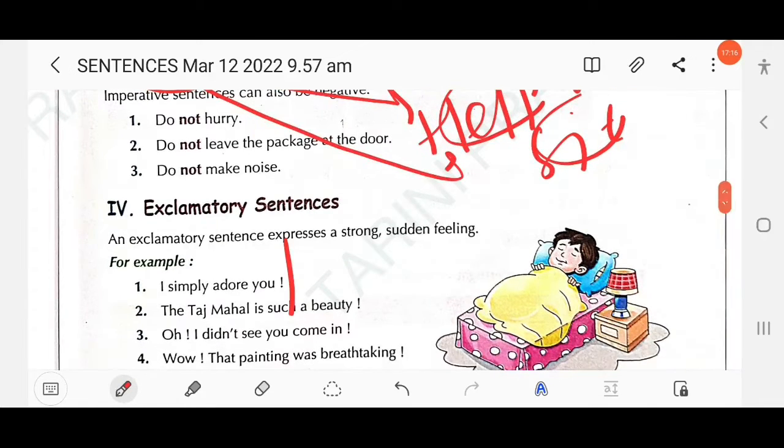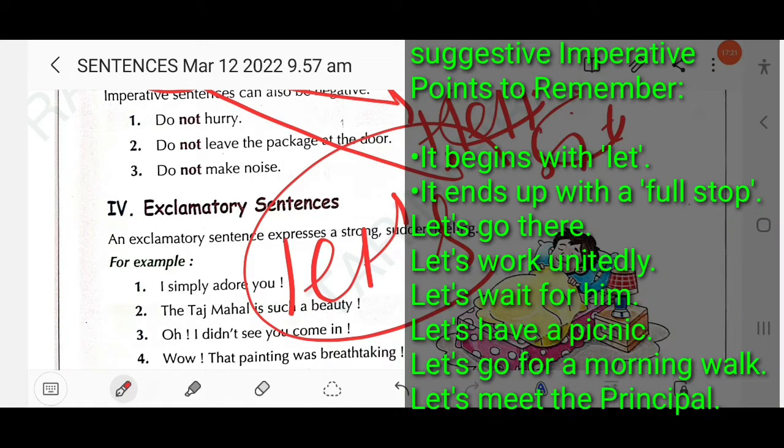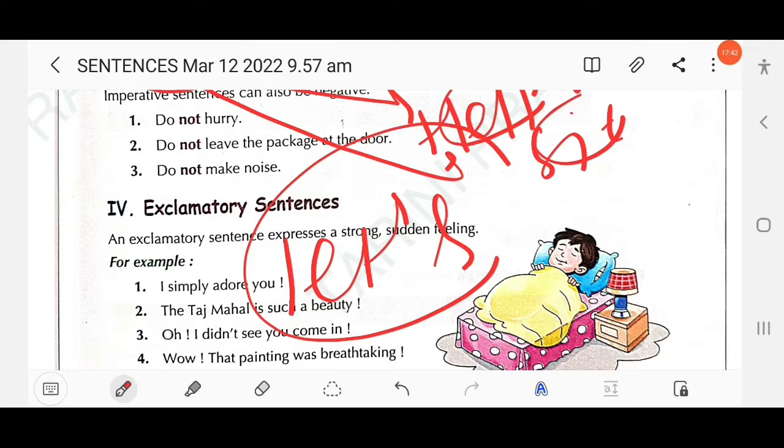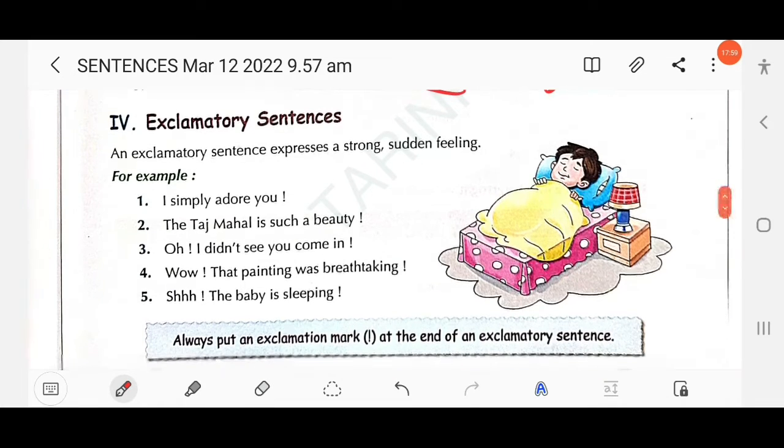The suggestive imperative starts with "let's": let's go there, right? Let's work unitedly, let's wait for him, let's have a picnic, let's go for a morning walk, let's meet the principal, right? So these are suggestive imperatives. A suggestive imperative always starts with "let". It begins with "let" and, like a general imperative, it ends with a full stop. General imperative ends with a full stop. Suggestive imperative ends with a full stop. Clear?